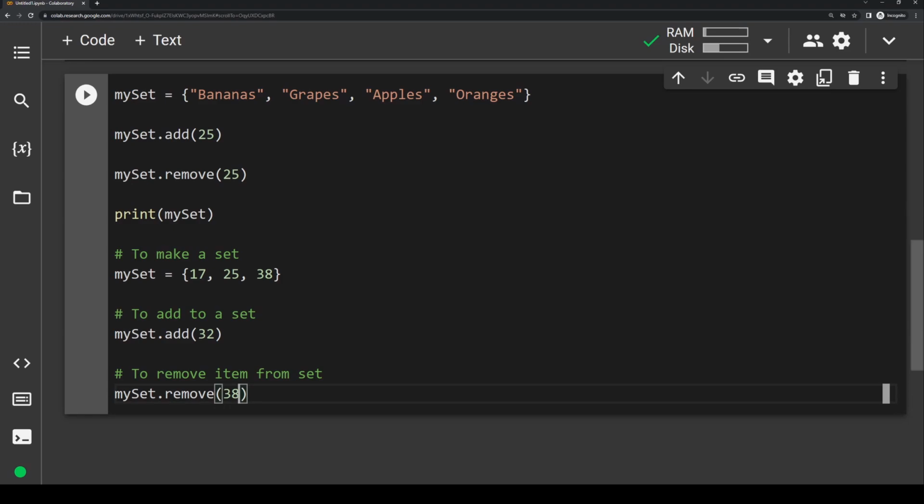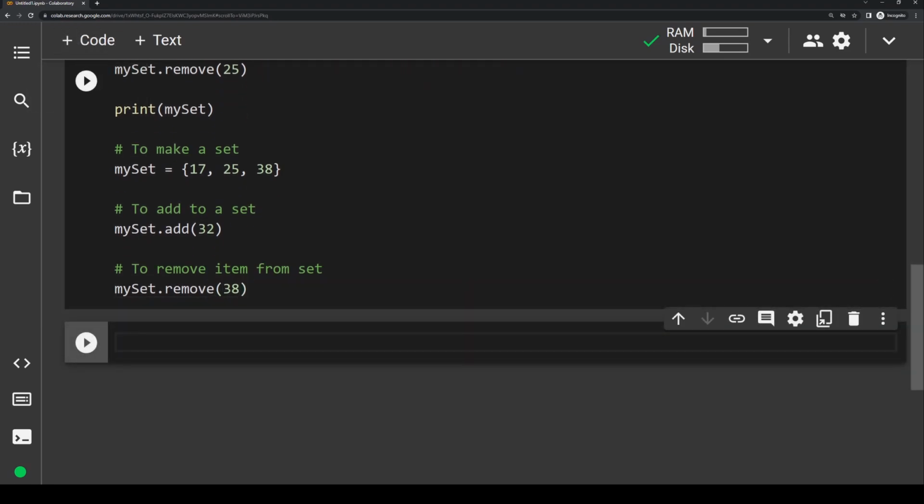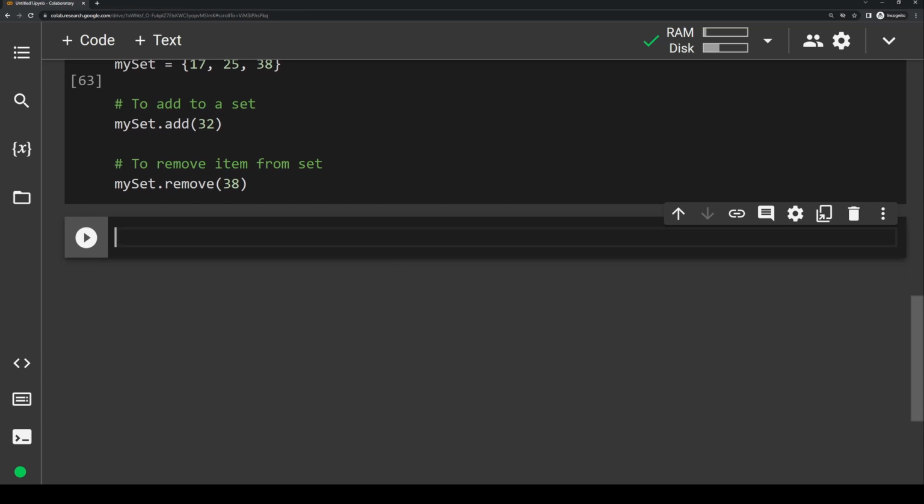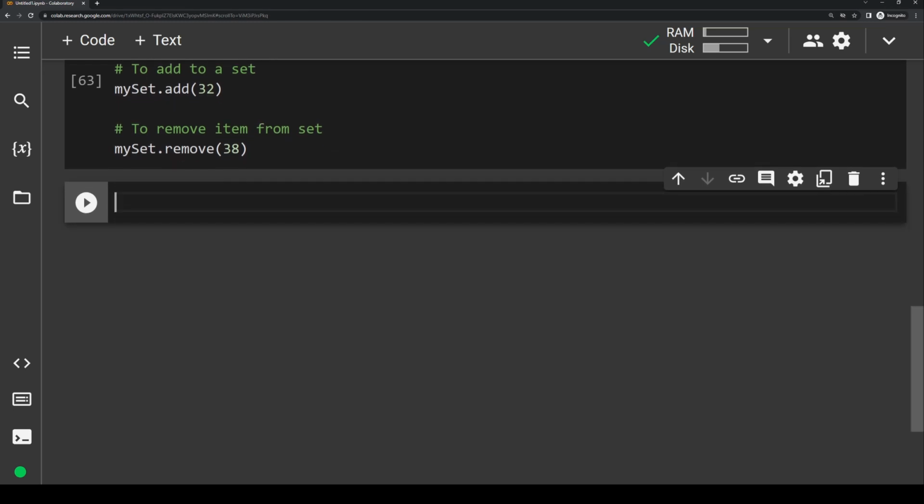All right, and finally, last but not least, I'm going to open up a new code block here so we can cover the last data collection type, which is dictionaries. So dictionaries are super unique and have quite a few different applications in programming. I mentioned earlier that dictionaries use key value pairs. So let's make a new dictionary so I can show you how they work.